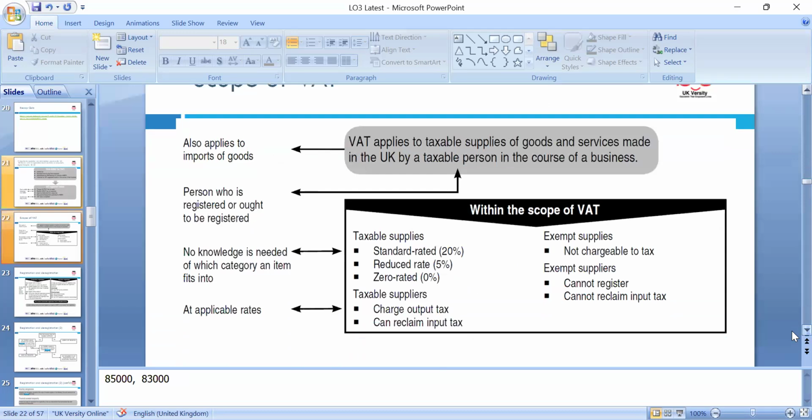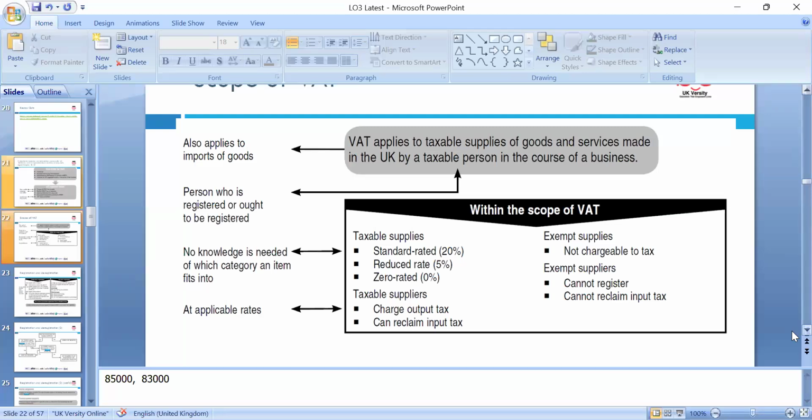The scope of VAT also applies to the import of goods. VAT applies to taxable supplies of goods and services made in the UK by a taxable person in the course of a business, a person who is registered. We need to know which category the item belongs to: standard rate, reduced rate or zero rate.